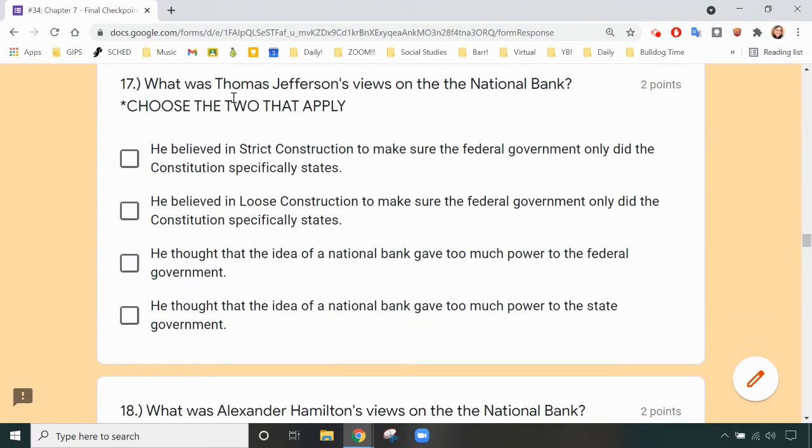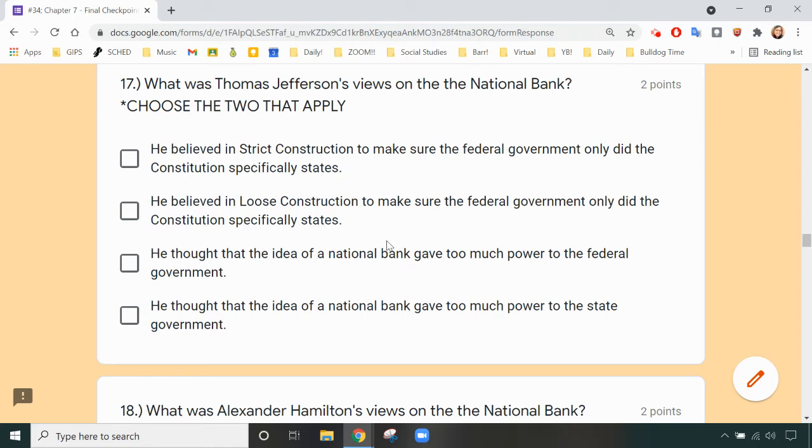Number 17. What was Thomas Jefferson's view on the national bank? There's two that apply. He believed in strict construction to make sure the federal government only did what the Constitution specifically states. He believed in loose construction to make sure the federal government only did what the Constitution specifically states. So one of these is correct.